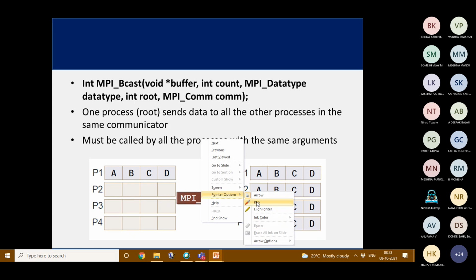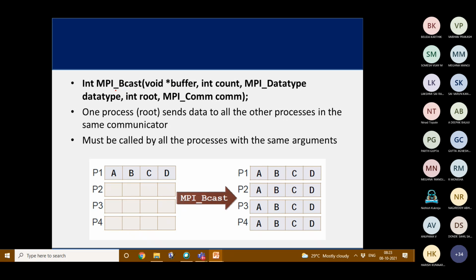The function is int MPI_Bcast, buffer, count, data type, root. Root here is the process that has to send the data to all the other processes, because we already said it is one-to-many communication. That is the root, and the MPI communicator. So one process sends data to all the other processes in the same communicator. It has to be called by all the processes with the same arguments.